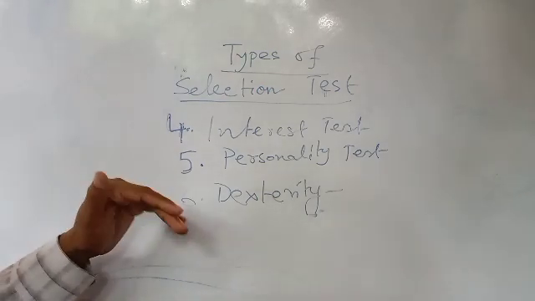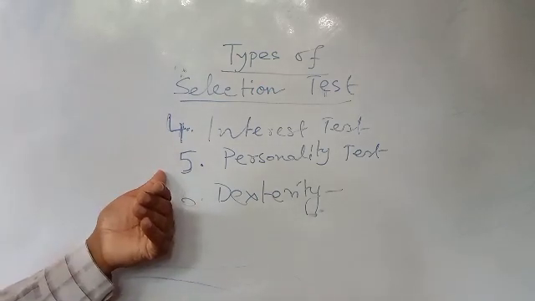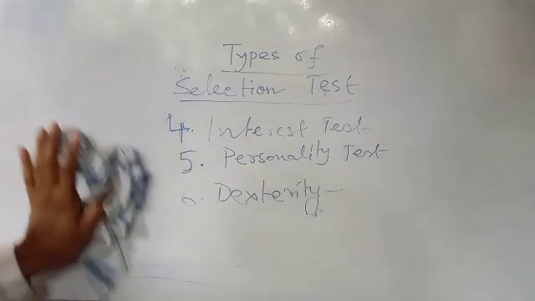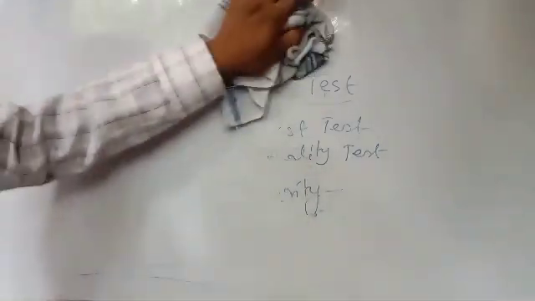Not only one test is applicable, sometimes two or three tests will be required to select the people for the organization. So all these different types of tests you have to study, but in case of steps in the selection procedure, you only have to write the test and the name of the step. That will be enough.